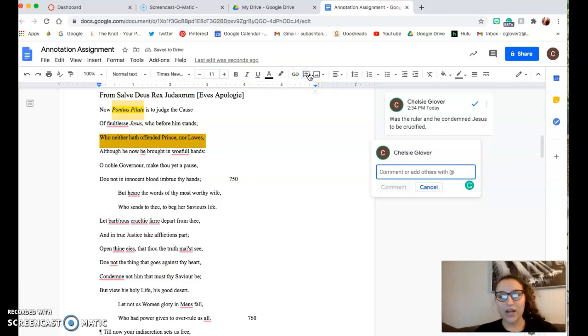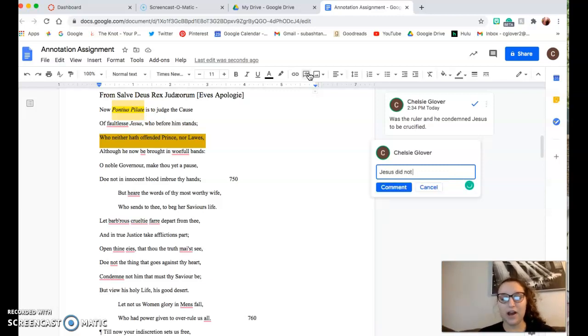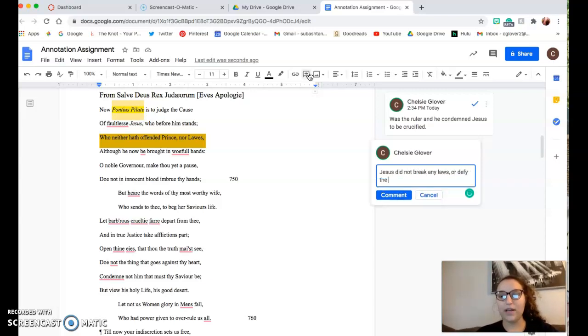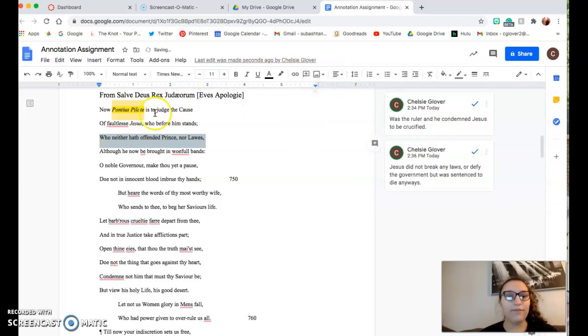Then I'm going to add a comment. The comment is going to be, "Jesus did not break any laws or defy the government, but was sentenced to die anyways." There's that comment. If you don't understand what this means, you can open up another tab in Google and type in, what does this line mean? Who neither hath offended prince nor laws. What does that mean?